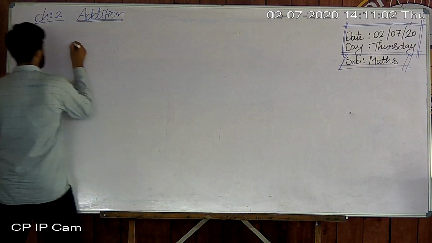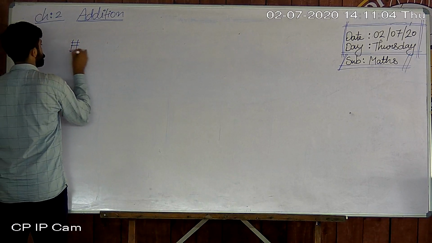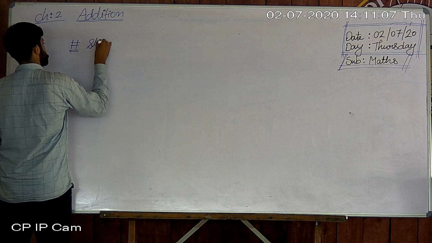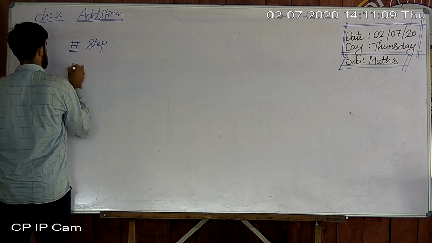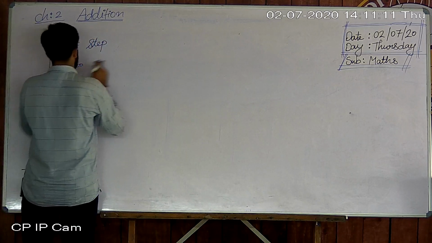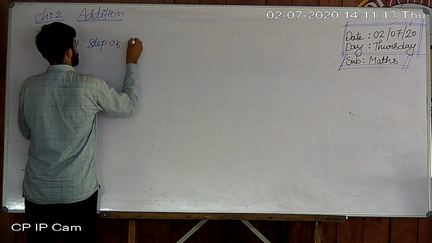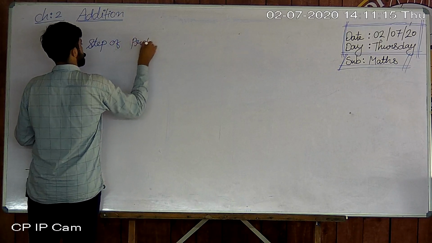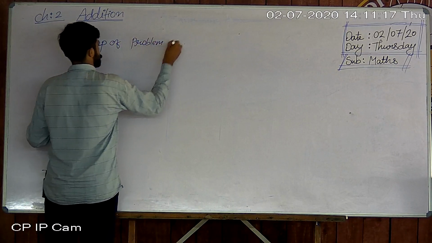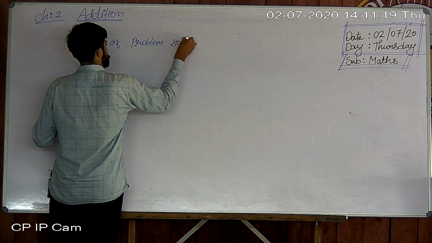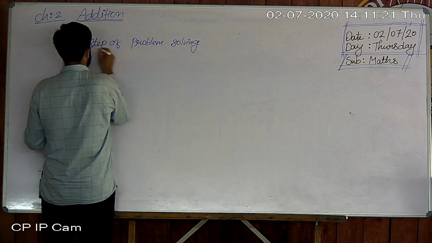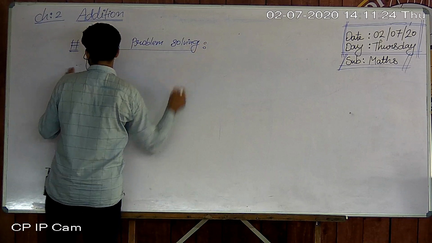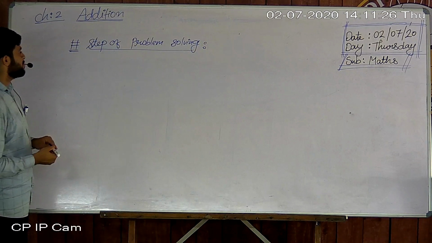Here is a new topic for you. The new topic is steps of problem solving.